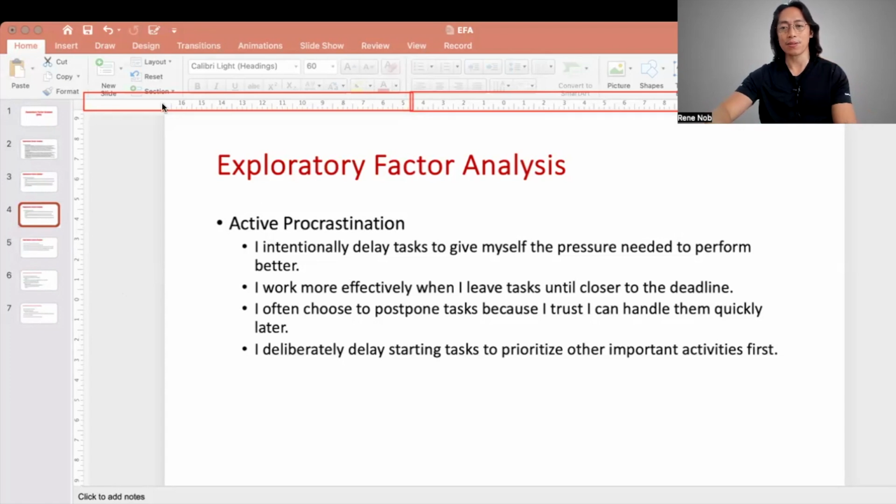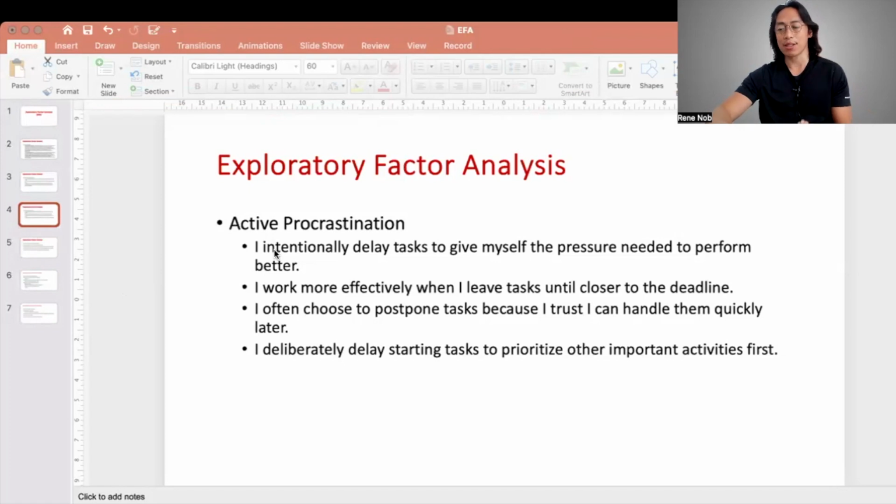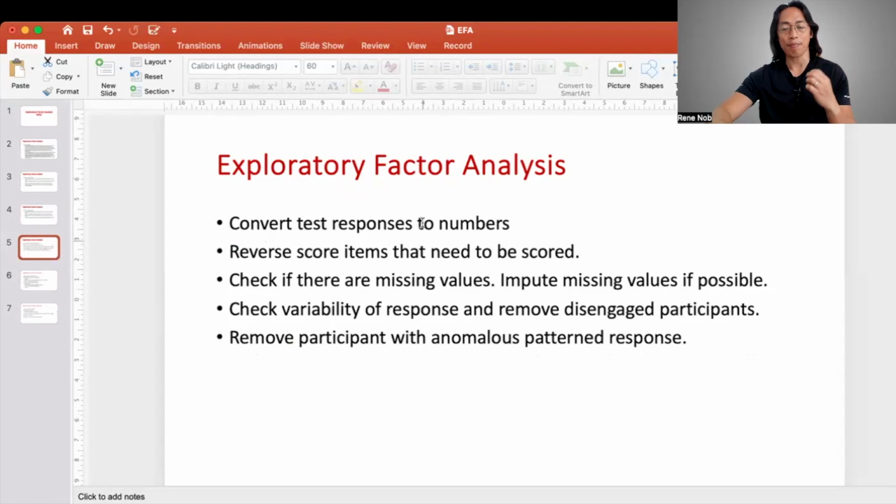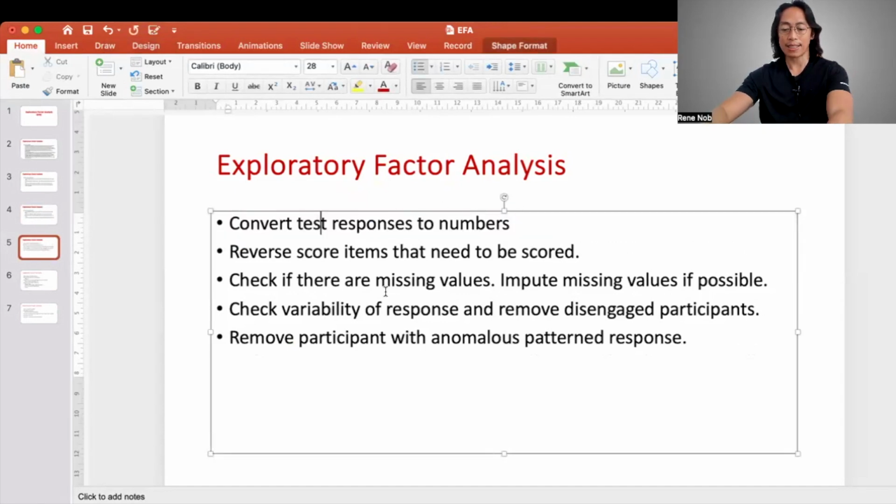Now, before we run the actual exploratory factor analysis, let's try to make some assumptions. I'm assuming that the data has already been cleaned, meaning we have already converted text responses to numbers. Sometimes when we collect data, the responses are in text, agree, strongly disagree, and they need to be converted into numbers. Strongly agree is 5, agree is 4, neutral is 3, disagree is 2, strongly disagree is 1, and so on. So that's the first assumption.